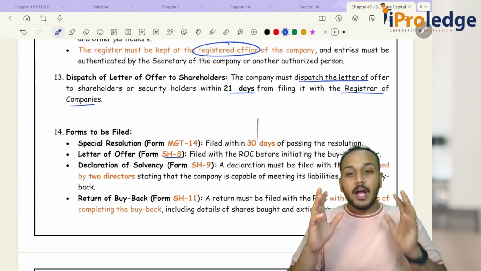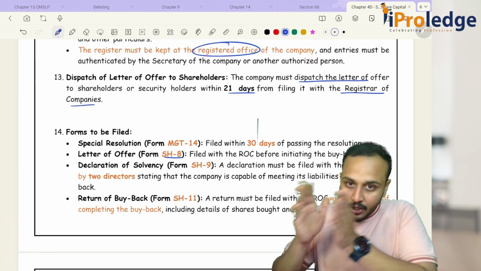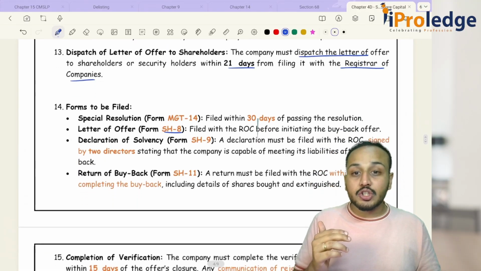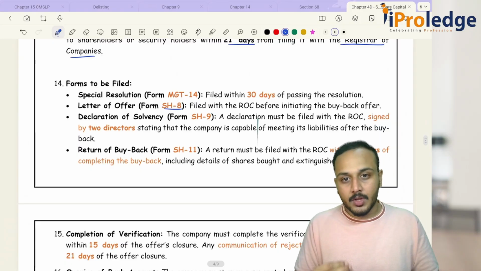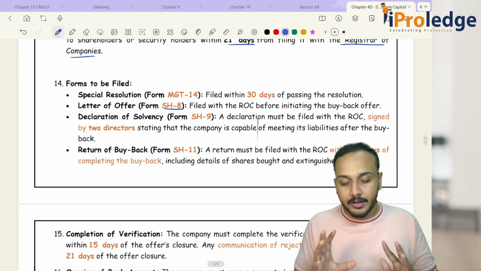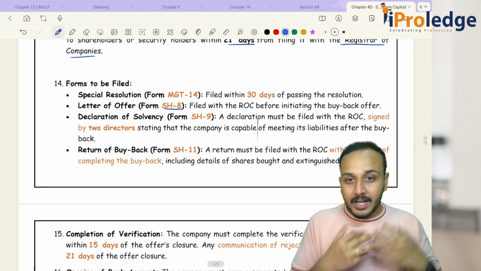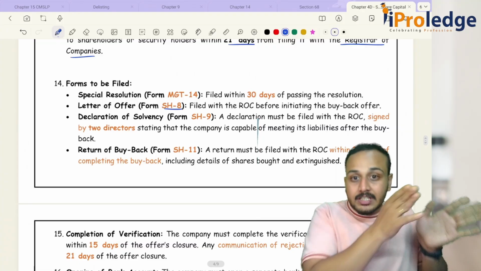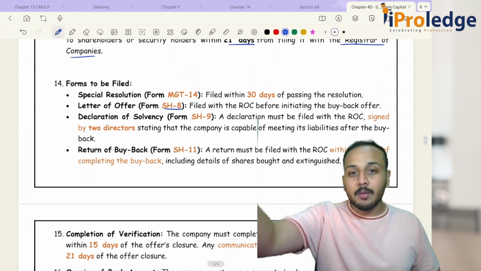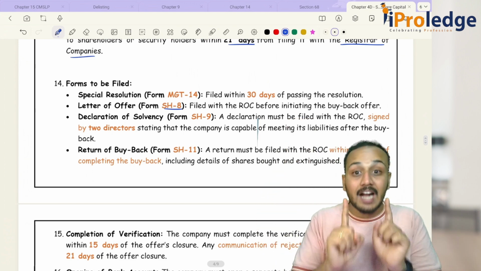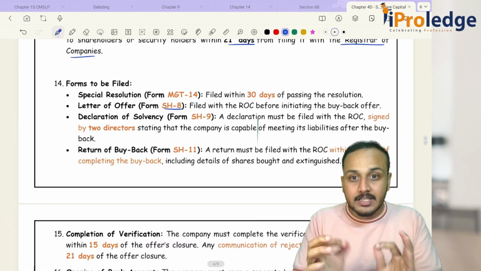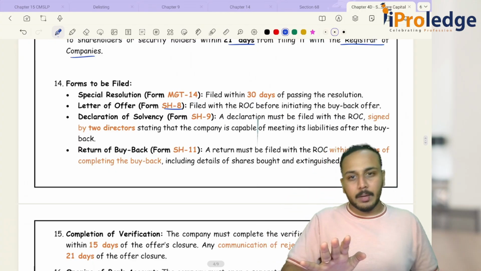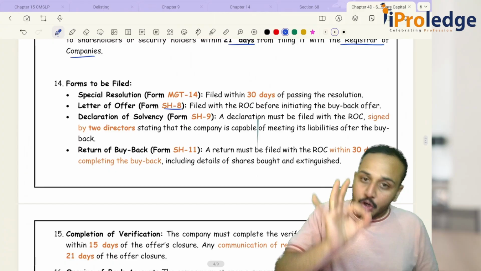See, remember, I always tell this in the class also, whether you are SEBI or Companies Act or majorly any corporate laws, the intention is always to protect your creditors, always to protect the banking system in our country. So now I have money to do buyback, but because I have done buyback, tomorrow I should not give this an excuse, sir, I had done buyback, so I will not be able to repay the loan that I had taken from you. That excuse can never be made. That is the reason I will be giving declaration of solvency in SH9 saying that, sir, even if I do buyback, I will not go insolvent.